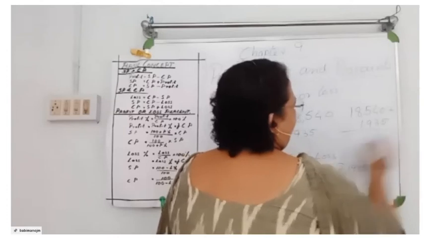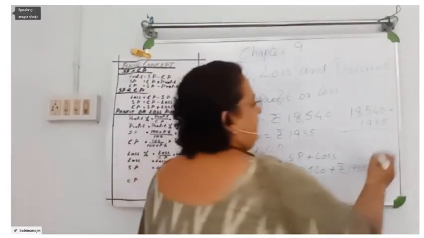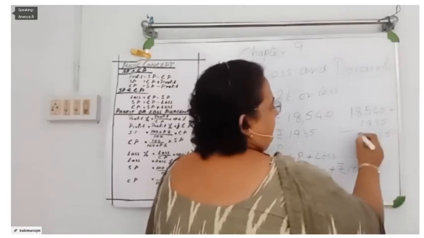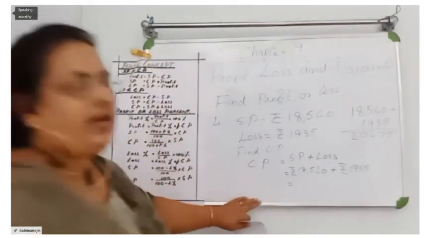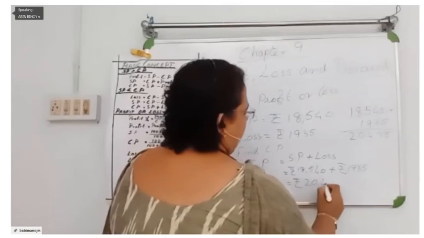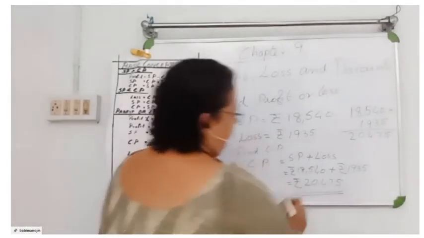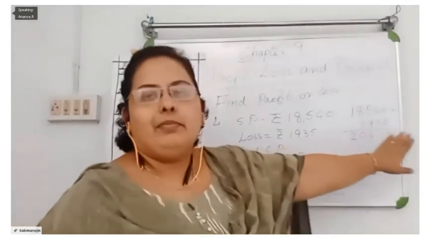This is the way you have to add. Yes, 20,475. So rupees 20,475. While you are adding, be careful about writing the numbers.